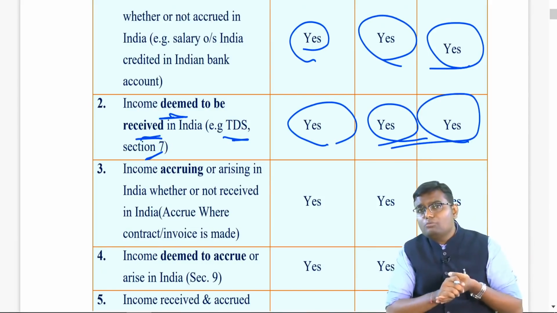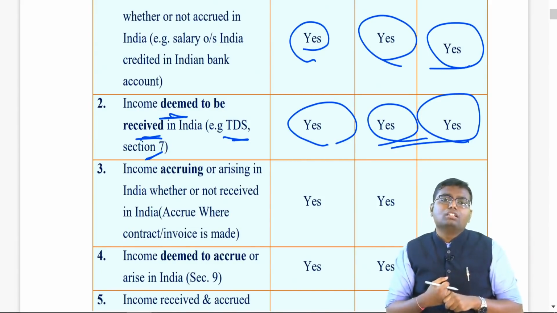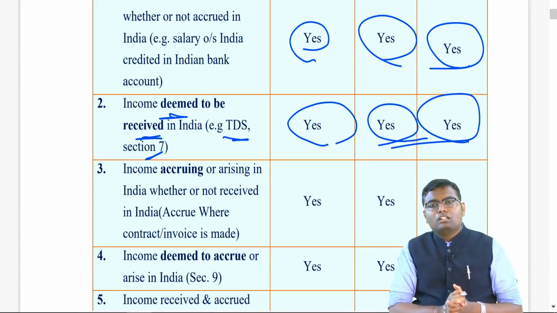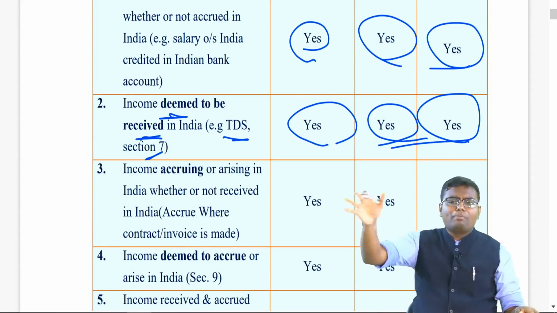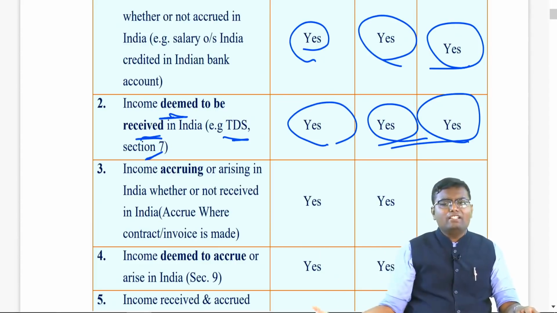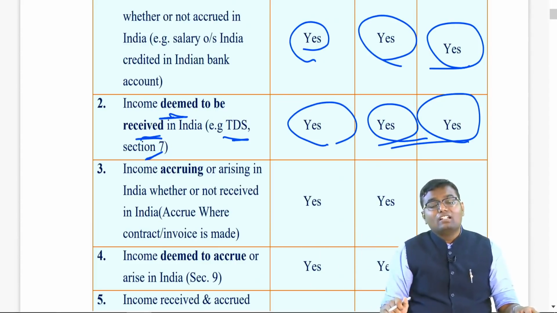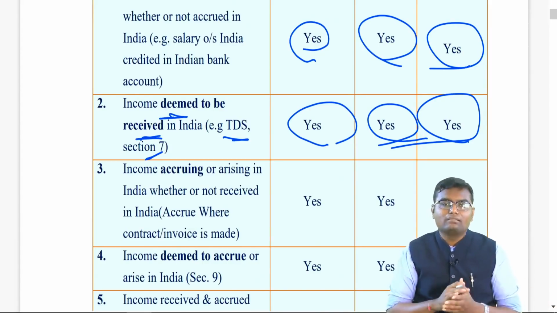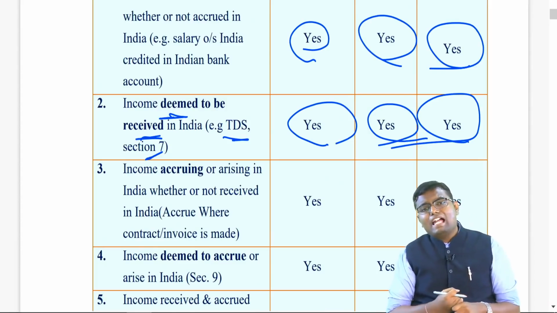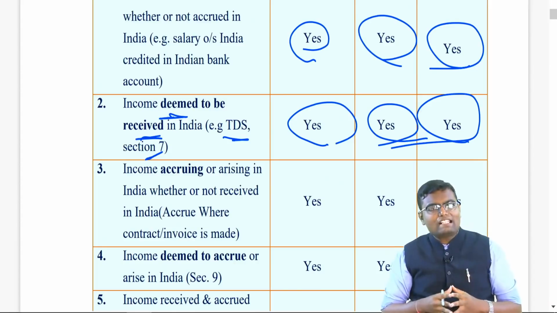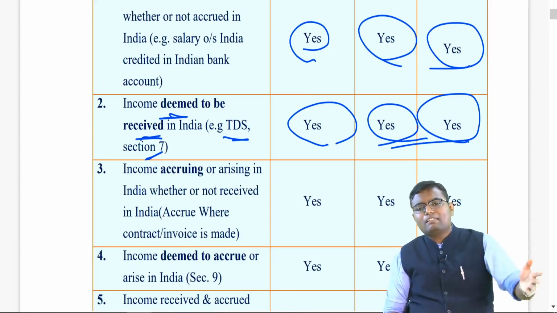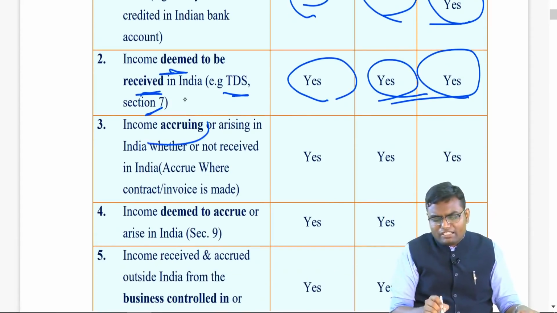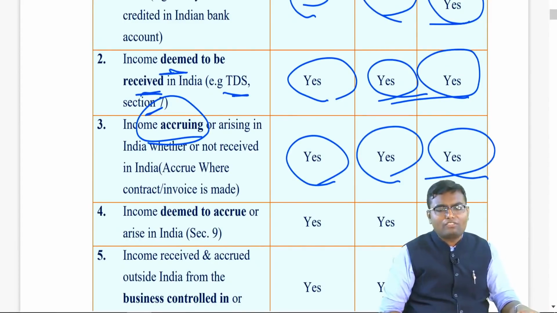Remember, income is said to be accrued or arisen in India if your agreement is signed in India, if your invoice is generated from India. Let's say I have a property in London for which there is a tenant with whom I have signed a rent agreement in India. My rental income will be said to be accrued in India. Rent agreement drafted in India. Or let's say I am doing a job in India, my agreement is signed in India, and I am receiving my salary directly in my USA bank account. I don't care, because my salary is accrued in India. If your income is not received in India, but it is accrued in India, then also it is taxable to all three categories.